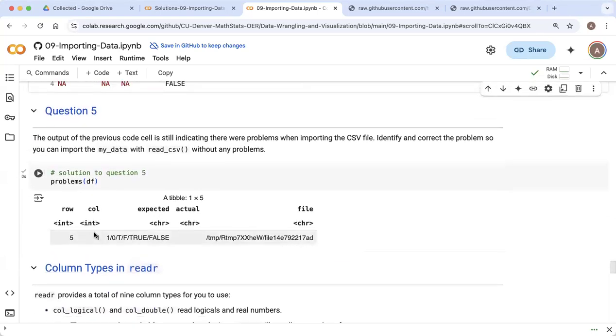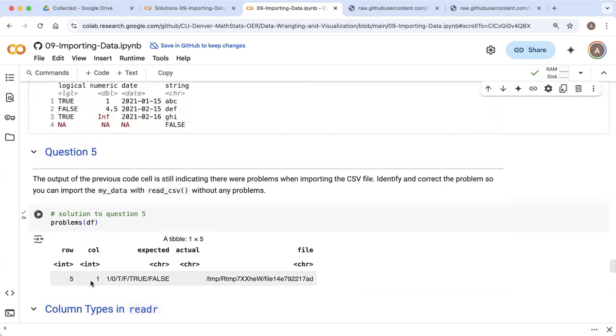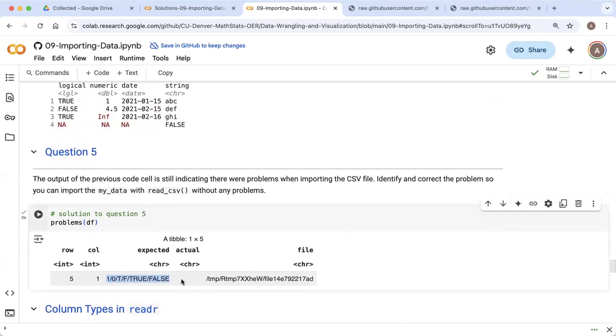Now what I can see is it's saying in row 5, column 1, it expected a logical. So a 1, a 0, a T, an F, a true, or a false. But what it got was a blank. And so it didn't know what to do with that blank. So it assigned it to an NA. That's a very reasonable thing to do. So it guessed correctly and created a data frame. So really, there's nothing for us to fix. I just want to emphasize that this worked correctly.